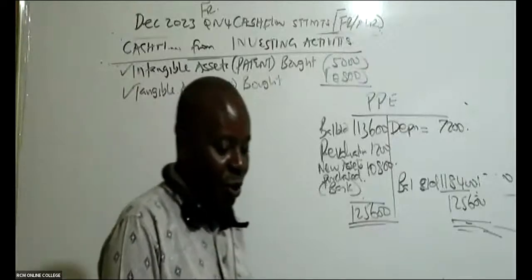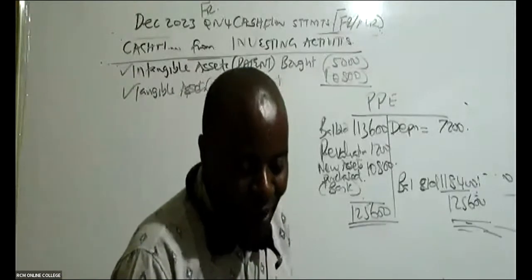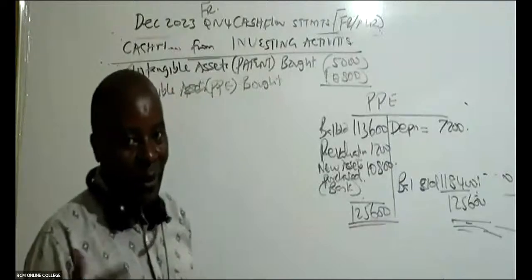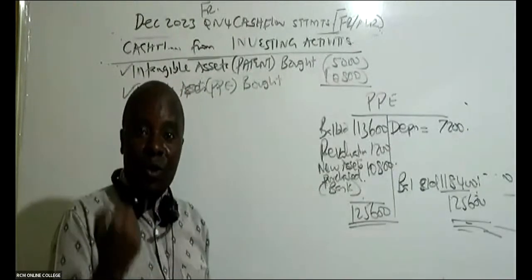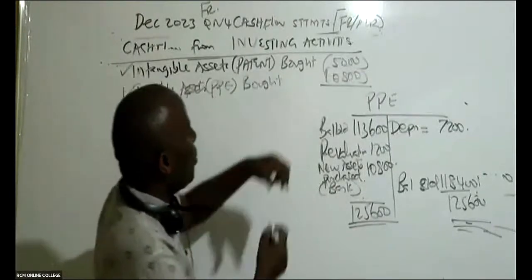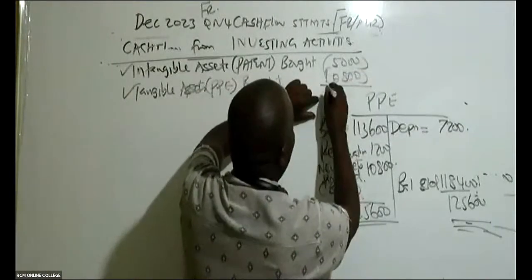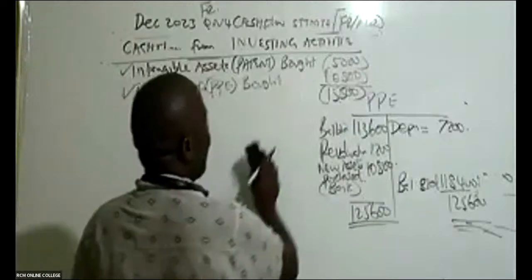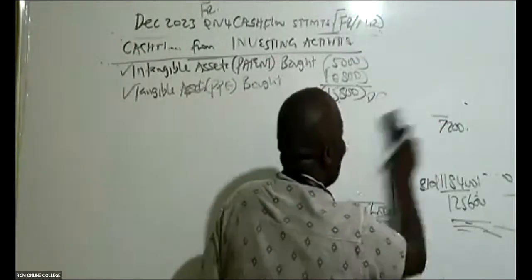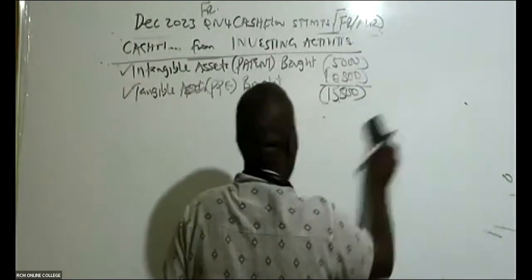When you tell me that you don't know cash flow statement, especially the ones which come in financial reporting, I normally laugh at students. Here you should be able to know everything. This is very easy. You can even do it with your eyes closed. So can somebody give me this total? This total will be 15,800. And then, ladies and gentlemen, with your permission, I'm moving a bit fast because I can see time is not on our side.